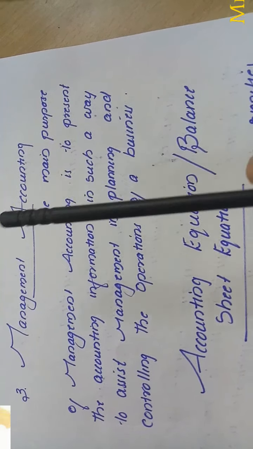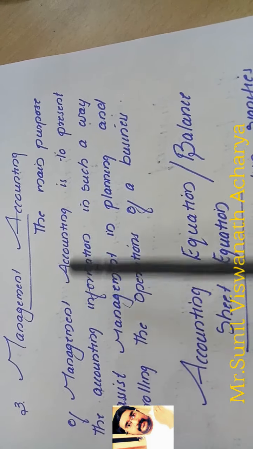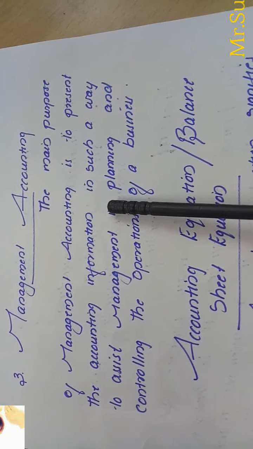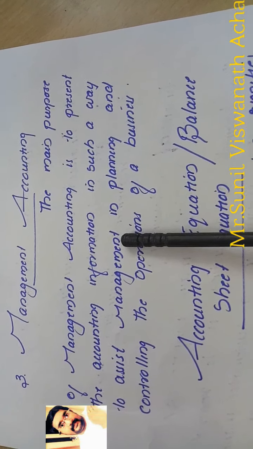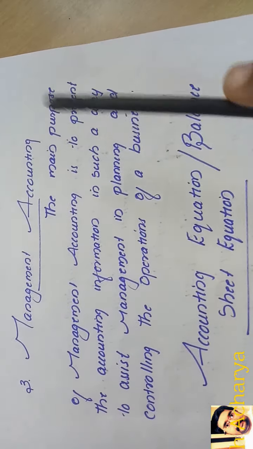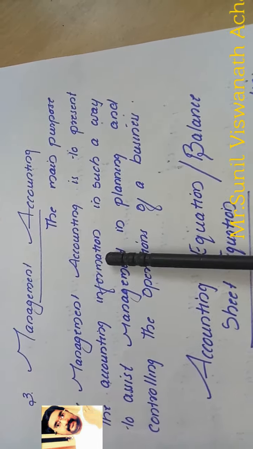Management accounting helps us present the accounting information, meaning the financial statements like the income statement, balance sheet, and other reports, in front of the management in such a way that they can take important decisions. Sometimes through direct accounting information they cannot take major decisions.